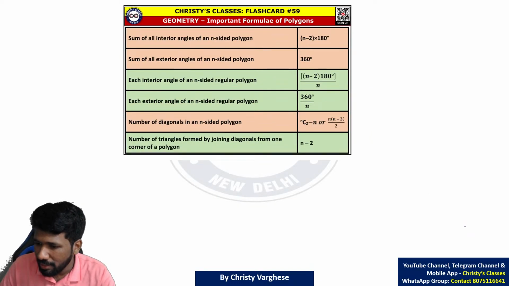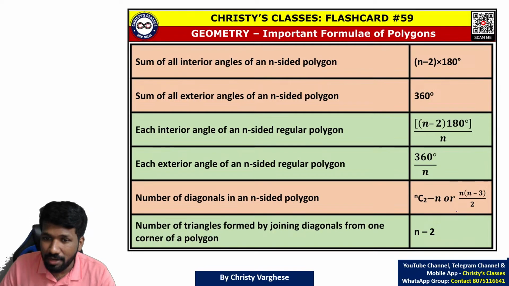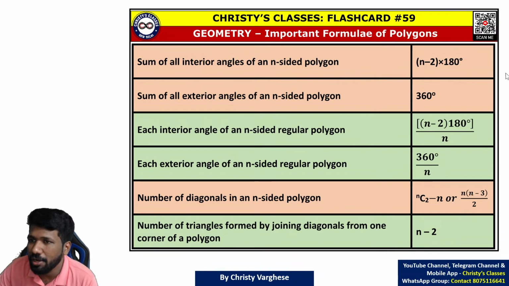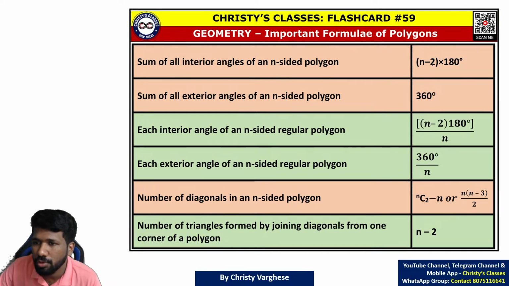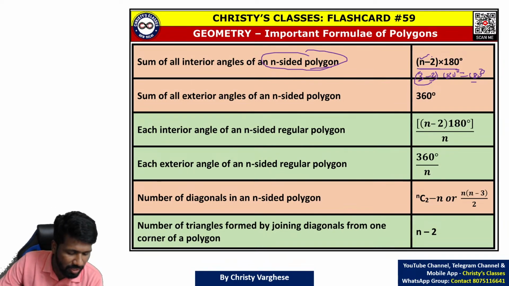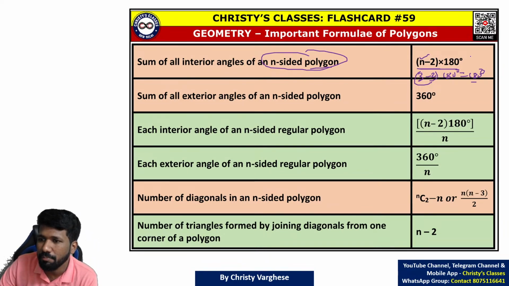That is a property we are learning and also using in many questions, and it can be derived using this formula, (n-2) into 180 degrees. Because a triangle has 3 sides, so (3-2) into 180 degrees is 180. So the sum of interior angles of any polygon will be (n-2) into 180, where n is the number of sides.